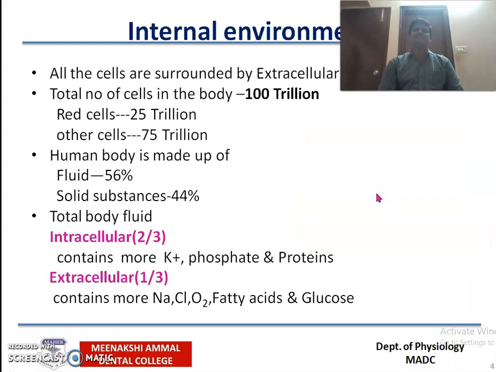So what is meant by the internal environment of the body? Our human body is made up of hundreds of trillions of cells, about 25 trillion RBC and about 75 trillion other cells. Our body is made up of almost 56 percent body fluids and 44 percent other solid substances. Of the total body fluid, the ICF contributes almost two-thirds of the total body fluid weight, whereas extracellular fluid is one-third.